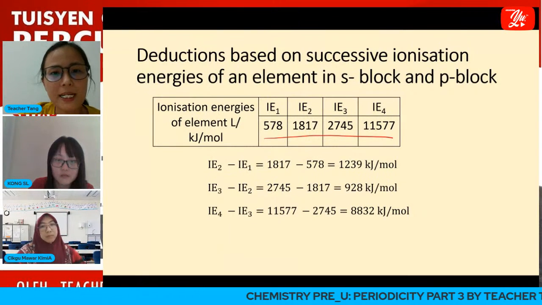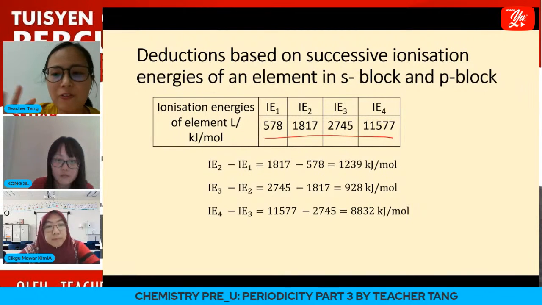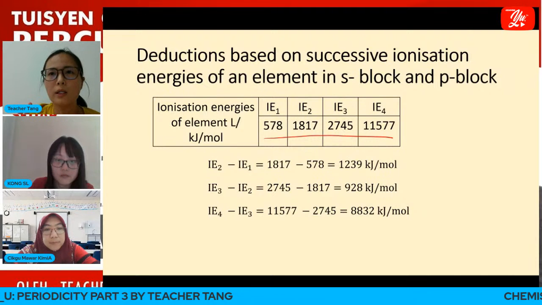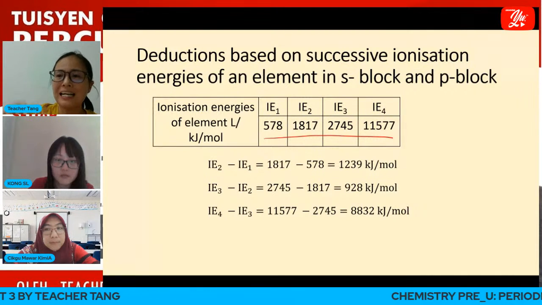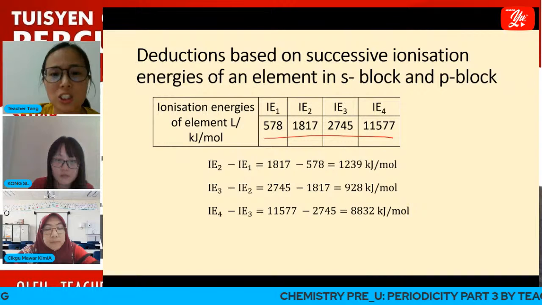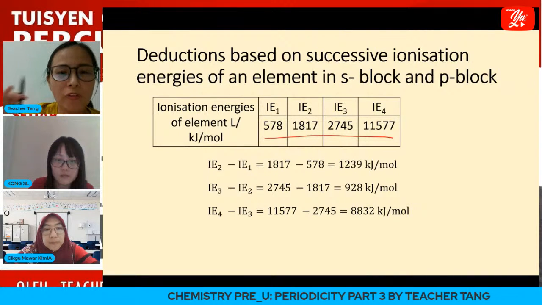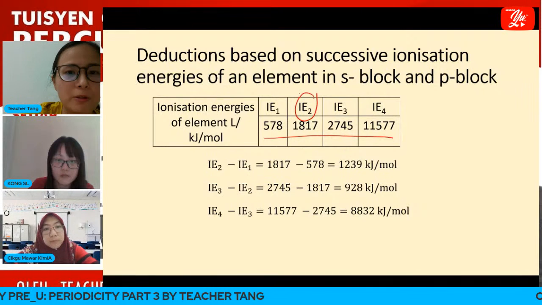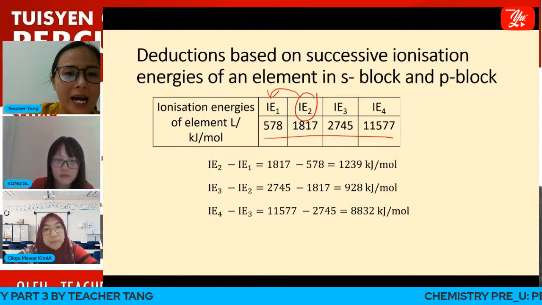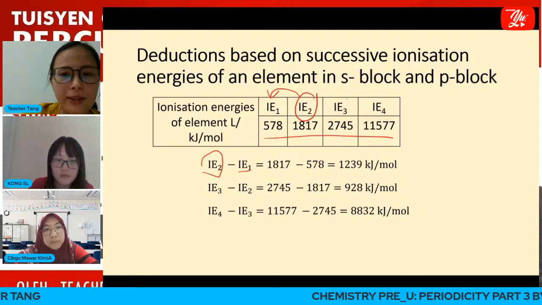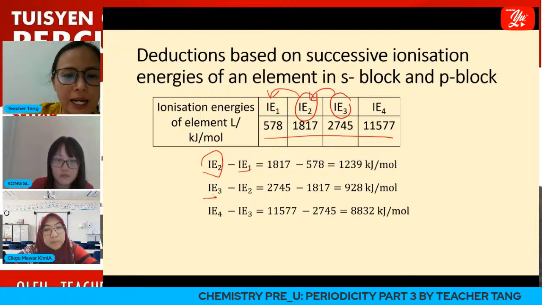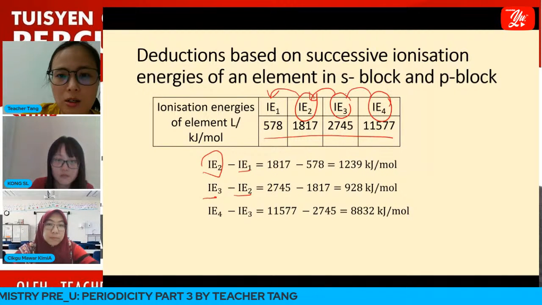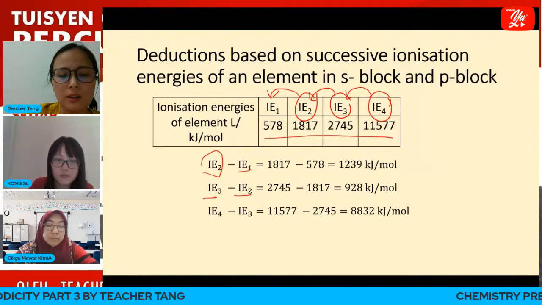So basically, we can find the large difference. Remember just now, we need to find the large difference in order to know which electron is the next electron being removed from the inner shell. So how to find the large difference? We can use the next ionization energy minus the previous one. So I2 minus I1, and then I3 minus I2, and then the fourth ionization energy minus the third ionization energy.